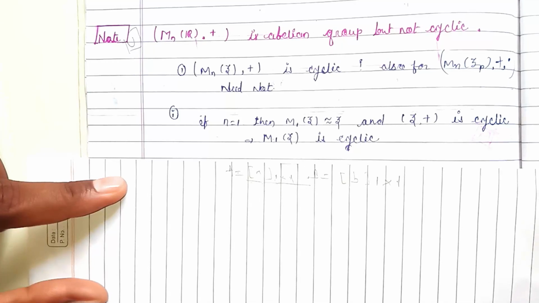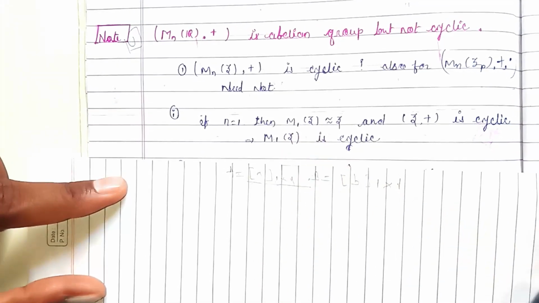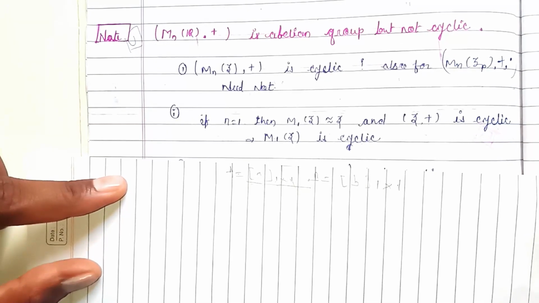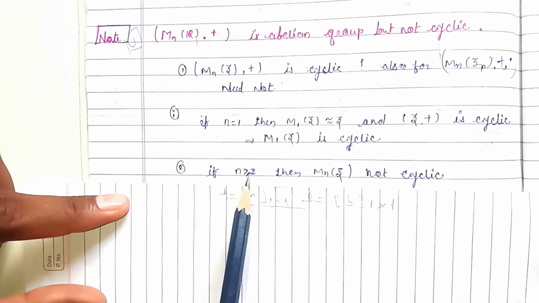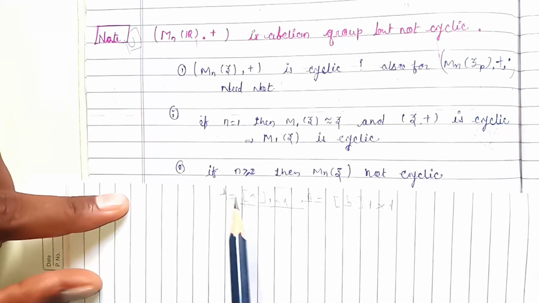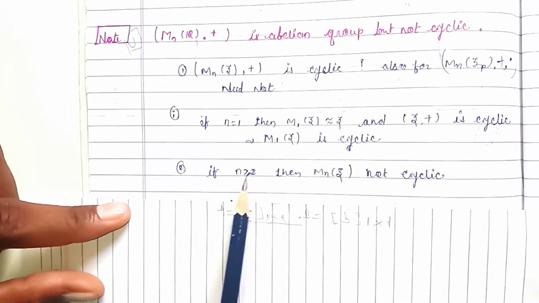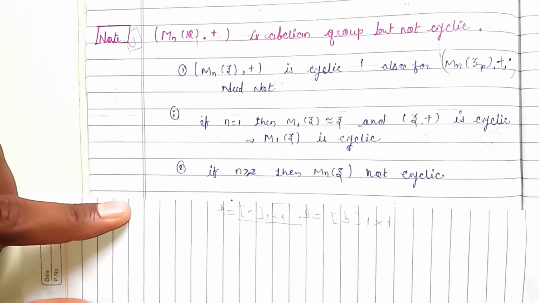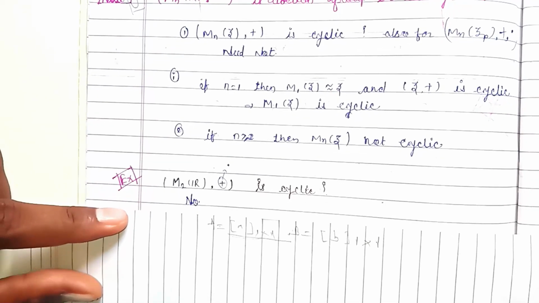But what about when it goes to two rows, two columns, like M2 of Z? Now let's prove whether this property holds or not with one counter example. If we take n equal to 2, that means M2 of Z is a 2 by 2 matrix, then is M2 of Z cyclic or not? If we take 2 by 2, then surely this property holds for 3 by 3, for 4 by 4, and so on. So I consider here one counter example.